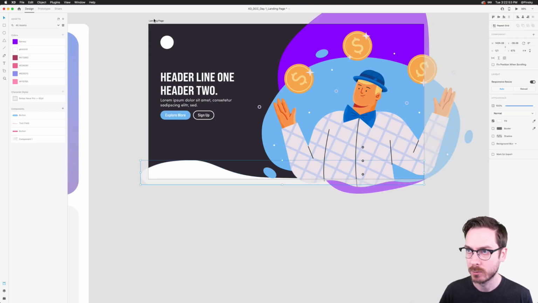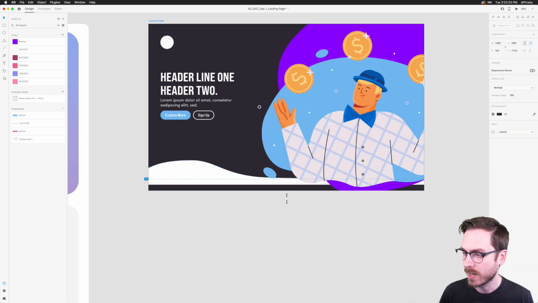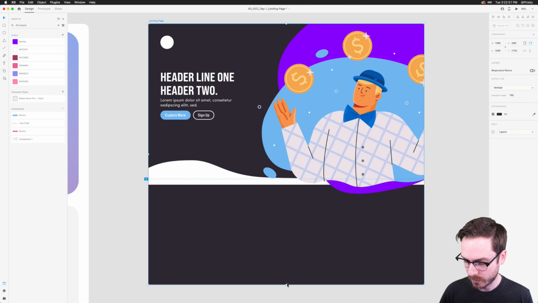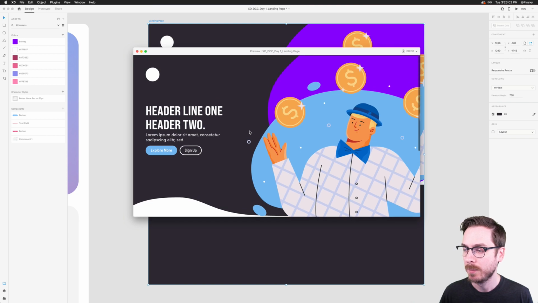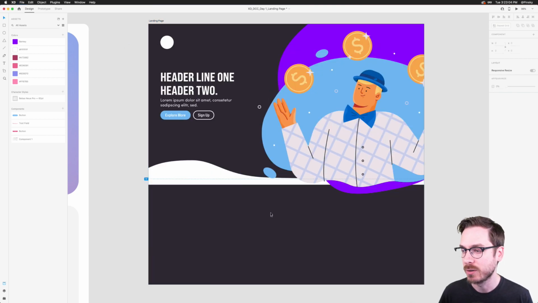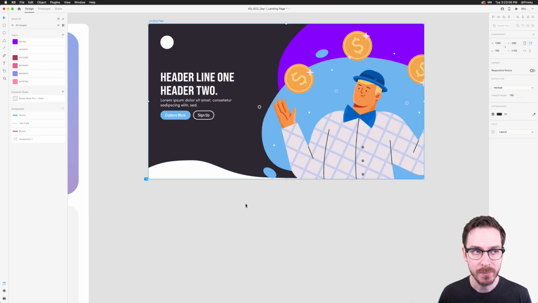So when someone does scroll, and you're going to see this tomorrow, I can just extend this downwards and we'll be able to scroll. Of course, the background should be changed to white down here, but hopefully it gives a little bit of indication to your users that something might be down there, right?